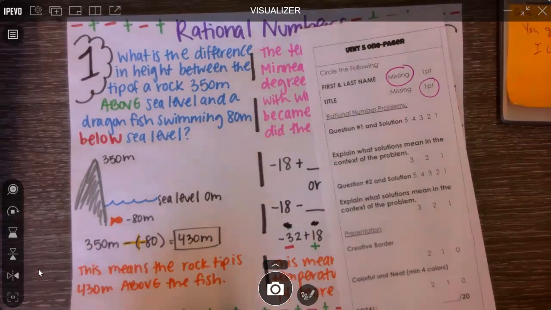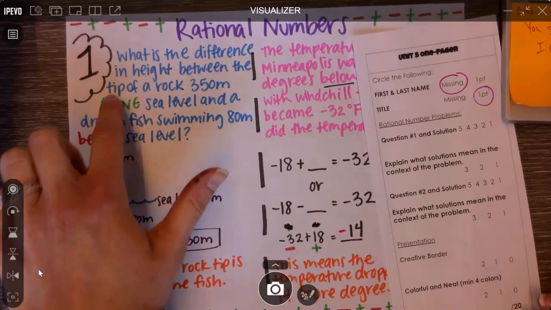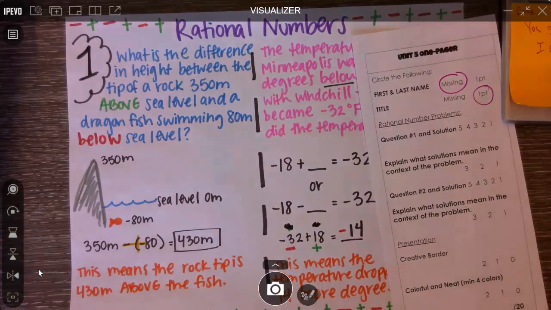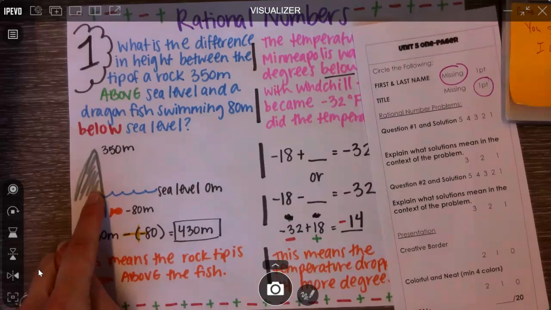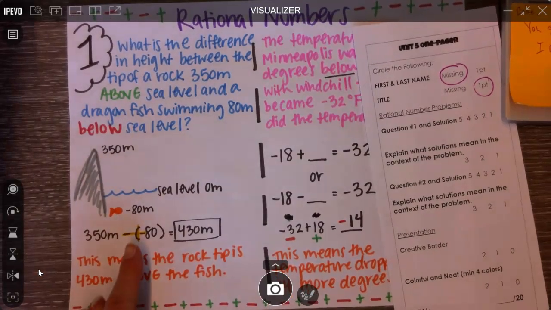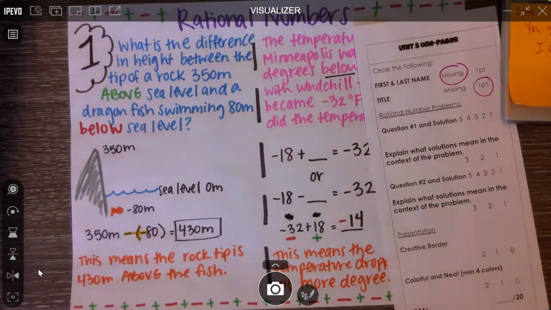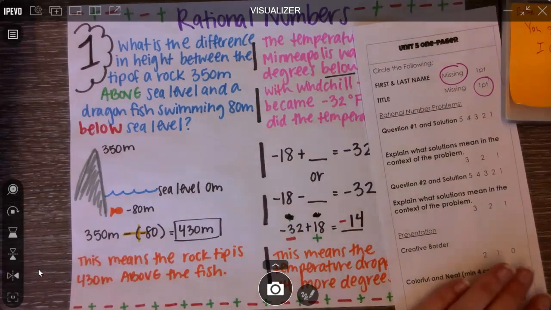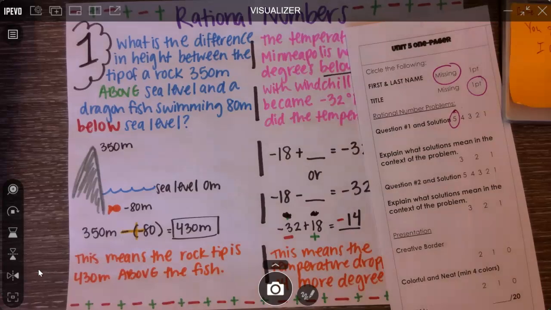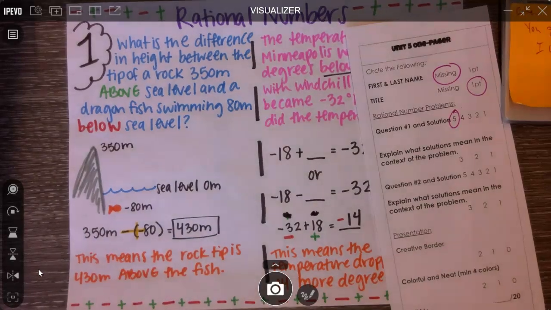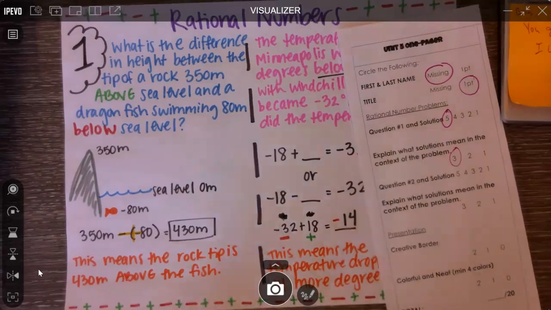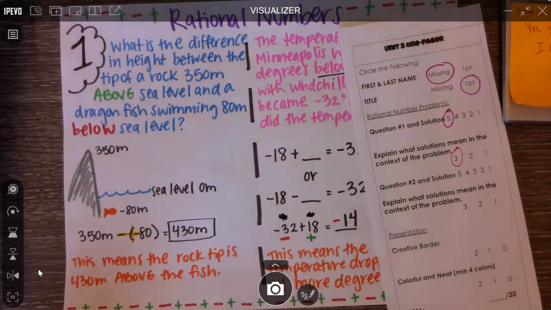Okay, next thing, question 1. Here's my question 1. What is the difference in height between the tip of a rock 350 meters above sea level and a dragonfish swimming 80 meters below sea level? I drew a picture to kind of help illustrate my problem. I showed the work. I have the answer. I boxed it up so I know that's the answer. All right, so I'm going to say that that is a 5. Really nice job. Then it says explain what solutions mean in the context. This means the rock tip is 430 meters above the fish. Yep, that makes sense to me. I'm done with question 1.